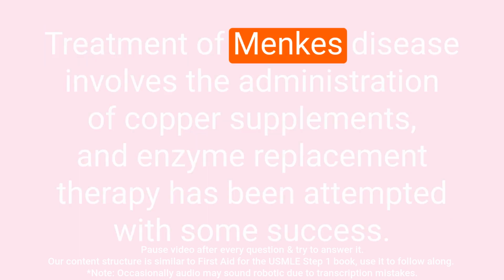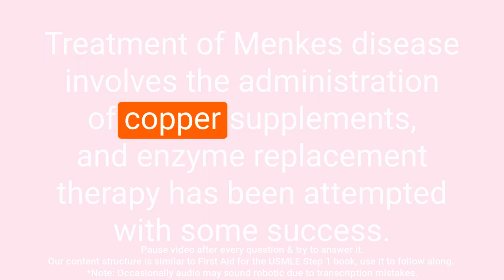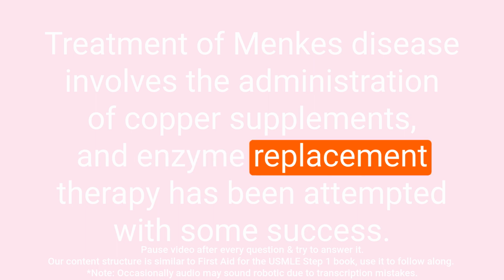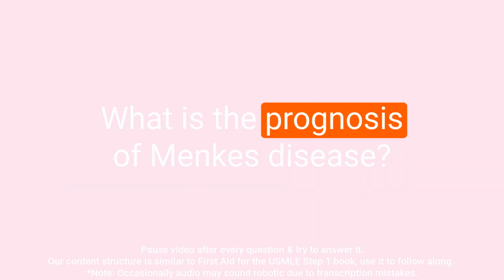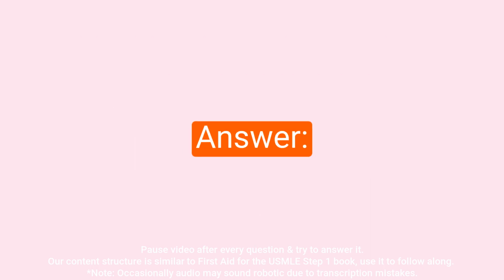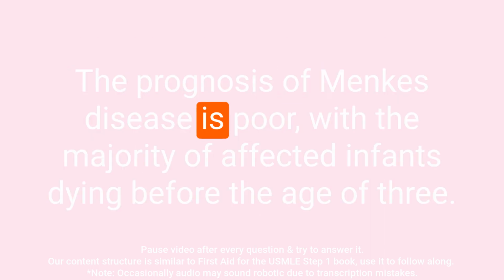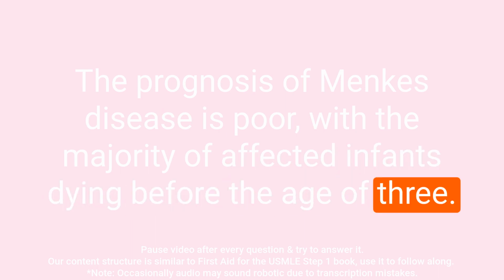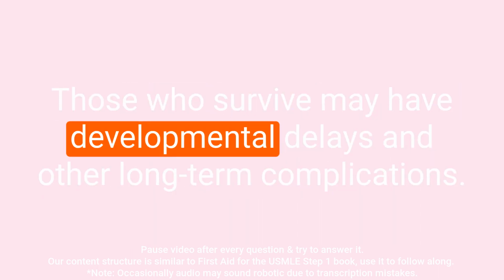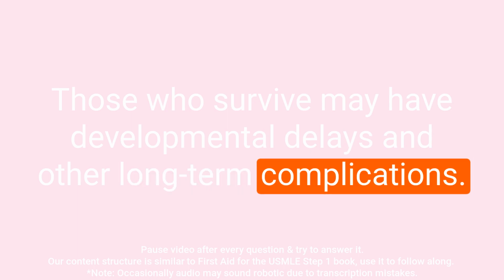Question: how is Menkes disease treated? Answer: treatment of Menkes disease involves the administration of copper supplements, and enzyme replacement therapy has been attempted with some success. Question: what is the prognosis of Menkes disease? Answer: the prognosis of Menkes disease is poor, with the majority of affected infants dying before the age of 3. Those who survive may have developmental delays and other long-term complications.